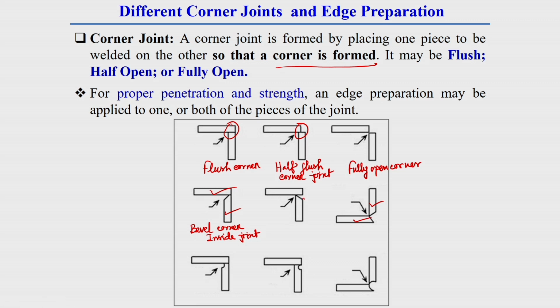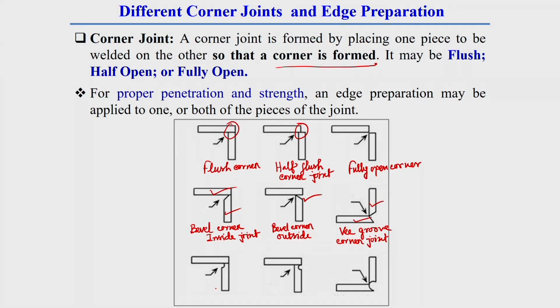Here this bevel is made outside of the plate, that is why this is called bevel corner outside. Here generally a V shape is made, that is why it is called V groove corner joint. You see, these are all different categories of corner joint. So, these 5 different categories of joint which I have already told you also have other categories depending upon their edge preparation.